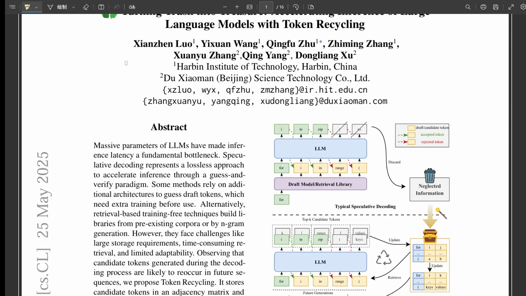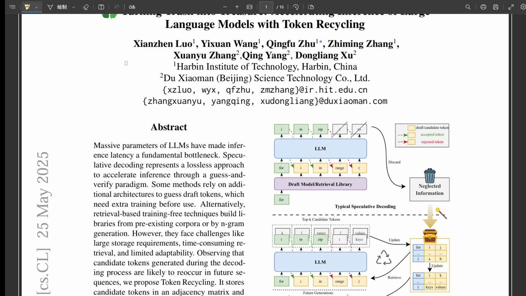Makes sense. And the sources mentioned something called tree attention, taking it further. Yeah, tree attention is a refinement. Instead of just checking one linear draft sequence, it lets the main LLM check multiple potential sequences at the same time. Imagine the guesses branching out like a tree. So you can explore a few different paths simultaneously in one go. Right, all within one forward pass of the main LLM, which is efficient.